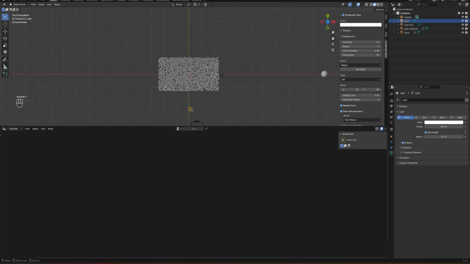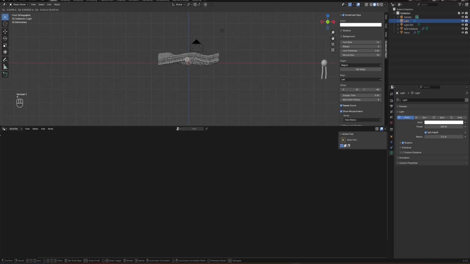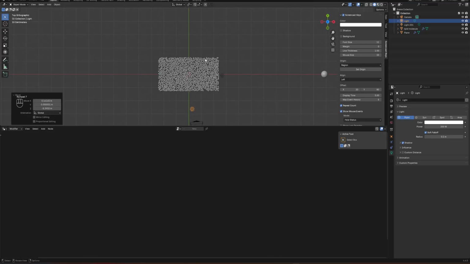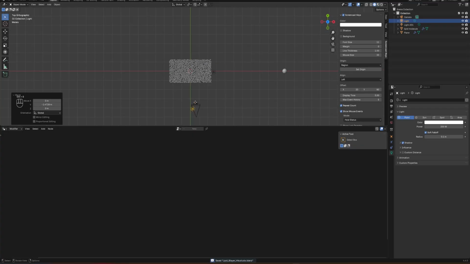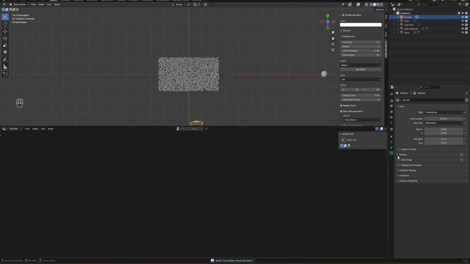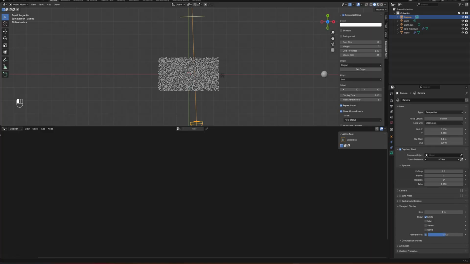So let me get this one also just in front of the lipid bilayer, something like that. Then I'll increase the distance a little bit. Then I'll go to the camera, enable depth of field, and go to viewport display. I want to see the limit. So I want the focus distance to be somewhere here. Okay, and then I will change the f-stop too.